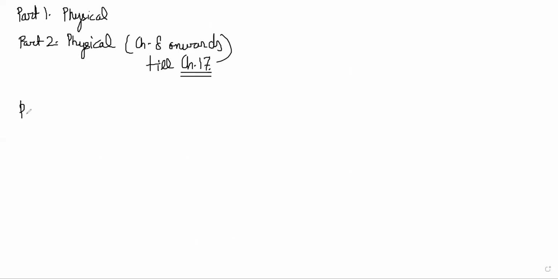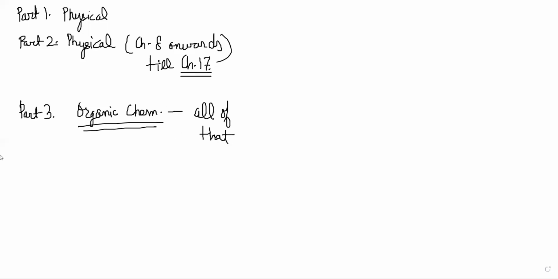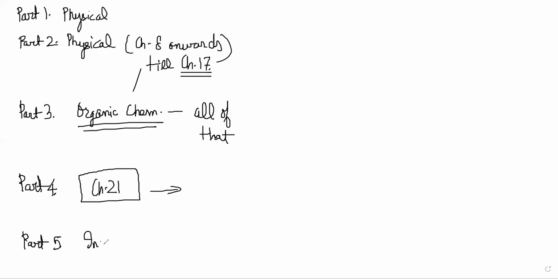Okay. Then part 3 will be organic chemistry. So we'll start organic after that, and hopefully we'll try and finish all of that from the Clayden book. And after that, we will revisit physical chemistry, the chapters in the book that are left till chapter 21 or so. And then finally, part 5 is inorganic, where we'll do it from J.D. Lee book. Inorganic from J.D. Lee. So that's how the order of things will be. That's how we will be studying this chemistry. Now, the rough deadlines for us.